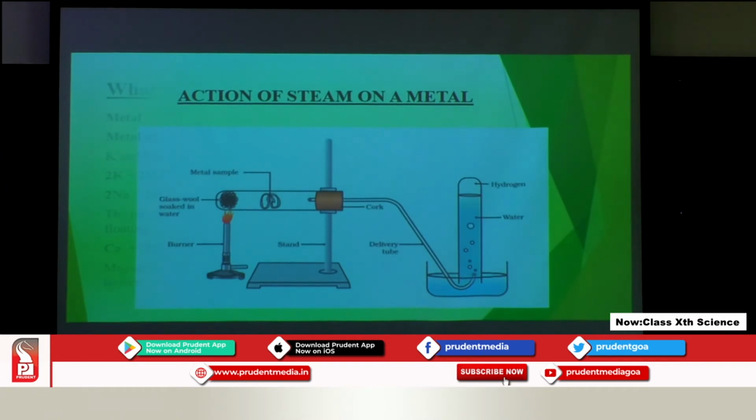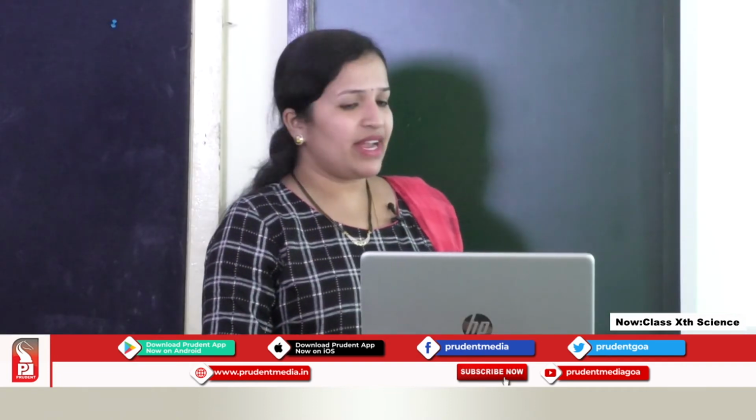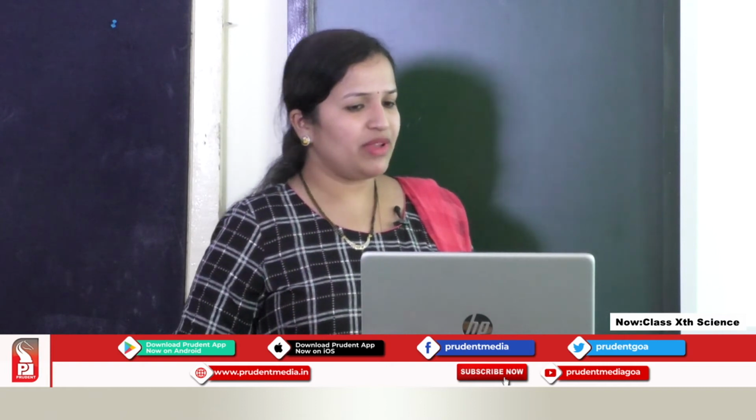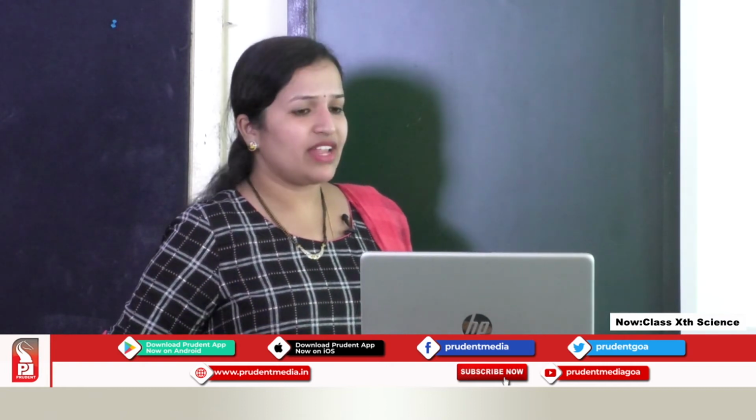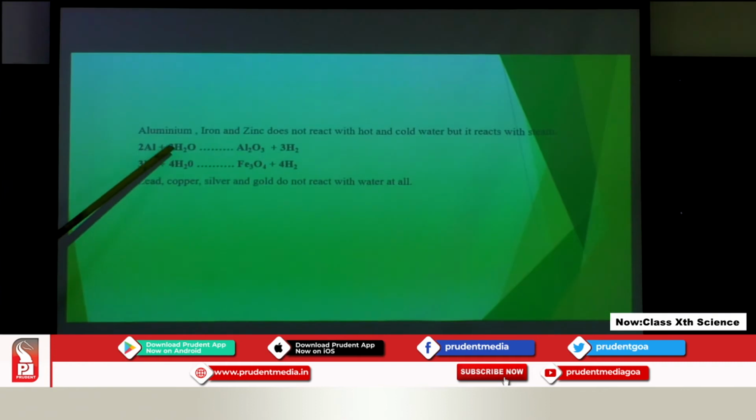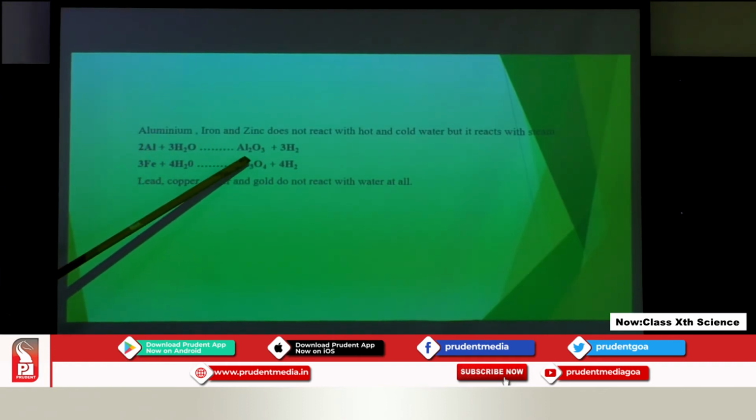Okay. So, suppose the metal is aluminium. When aluminium reacts with the steam, that is water present in the form of steam, we will get aluminium oxide and hydrogen gas is released.